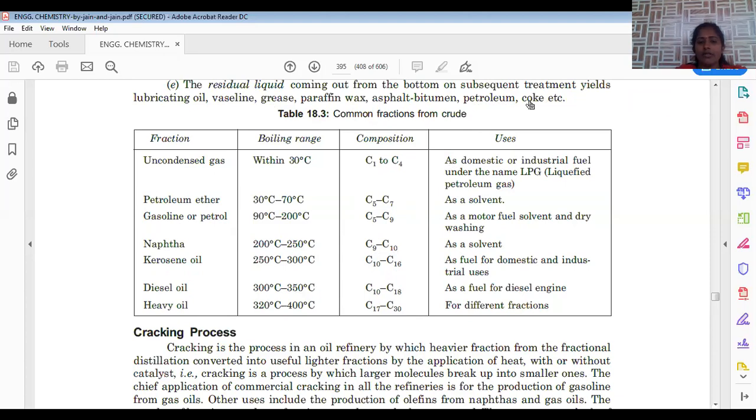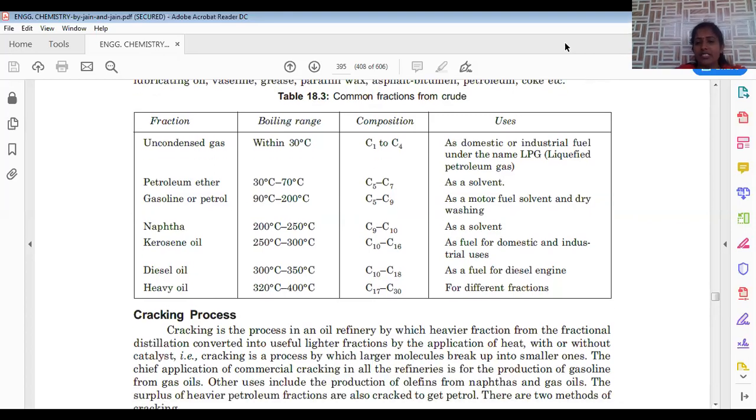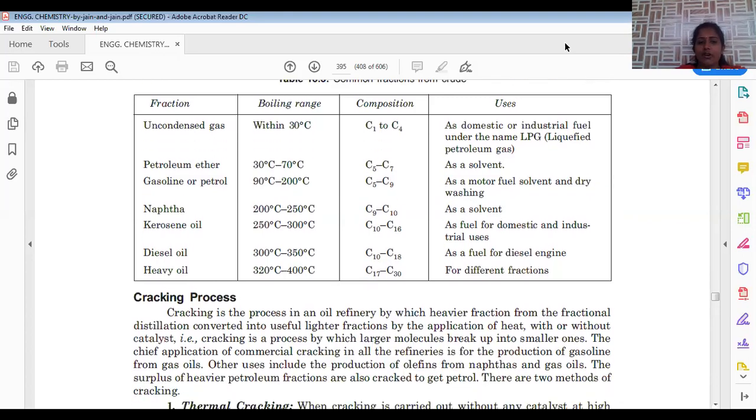Then kerosene oil, which has domestic and industrial uses, so many applications are there, and even in spacecraft we can apply this kerosene oil, C10 to C16. The most important, diesel, C16 to C18, which is the fuel in diesel engines. Heavy oil has different applications. Even waxes and greases are also made from this heavy oil only.